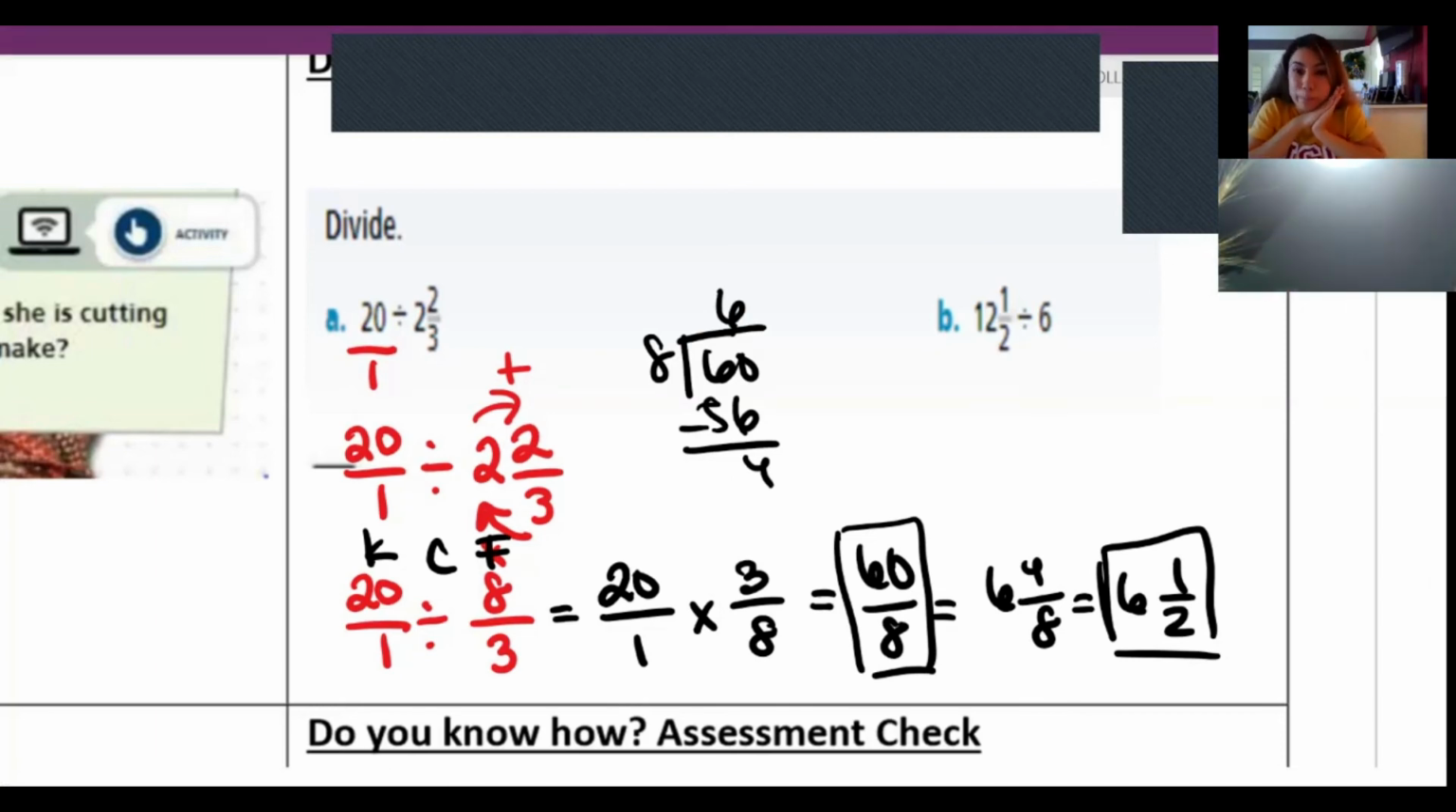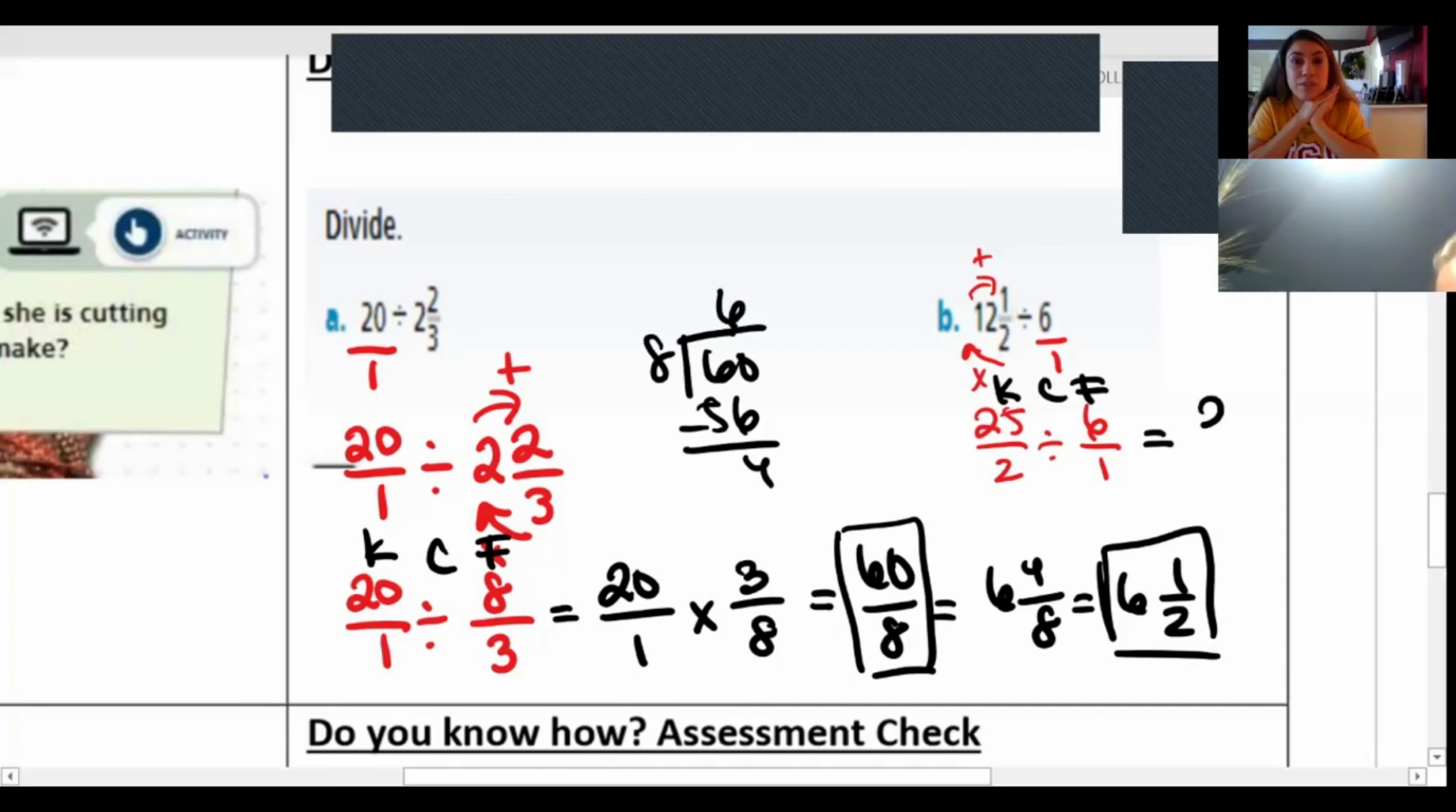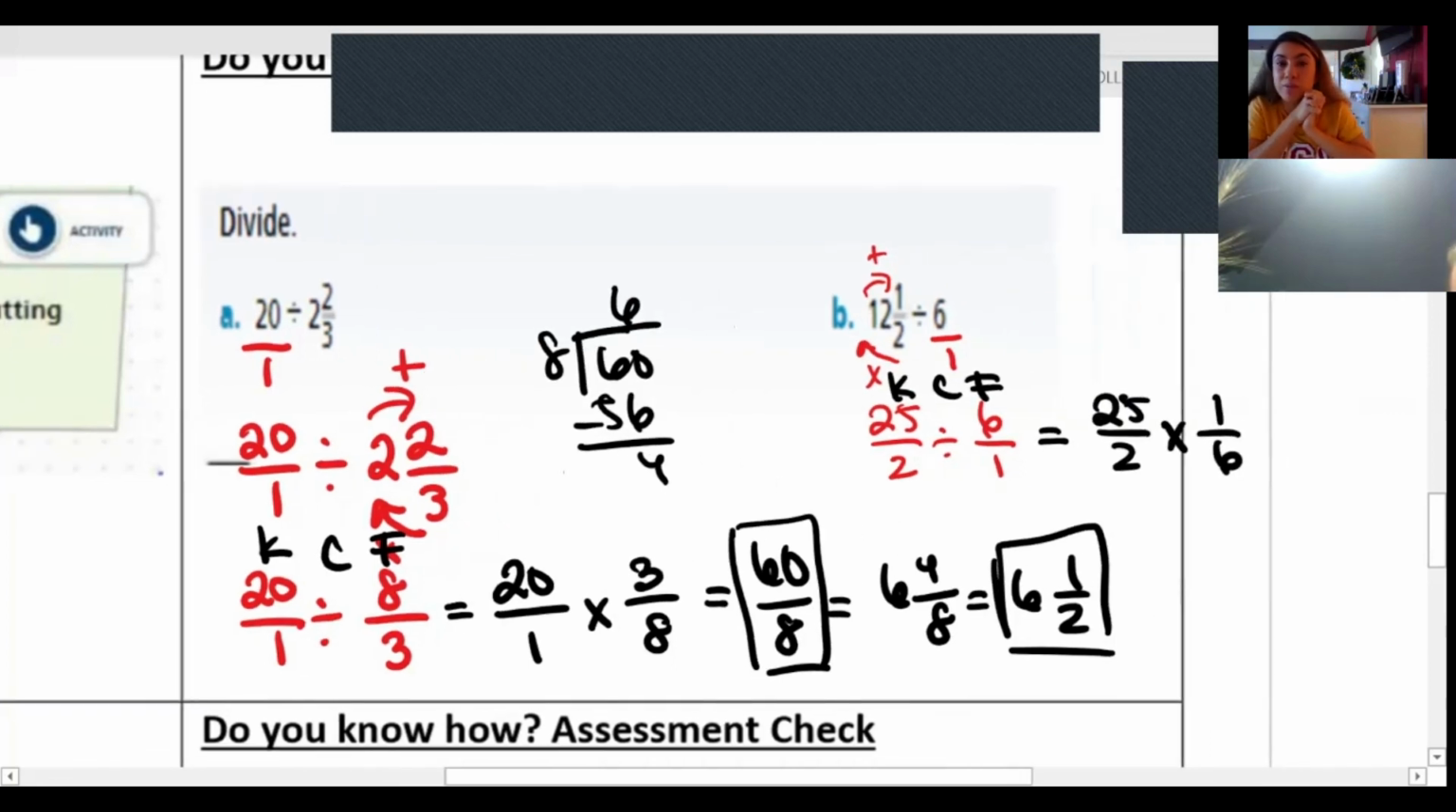Let's move on to letter B. The first thing that I can immediately see is that we're going to do our same 2 steps. We're going to throw a 1 underneath that 6, and we're going to change that mixed number into an improper fraction, like Miss Flemington's doing already. So after we go around and do our multiplication and our adding, we have 25 over 2 divided by 6 over 1. Now we can do our keep, change, flip. So we'll keep 25 over 2. We'll change our operation from division to multiplication. And then we'll flip our 6 over 1 to 1/6.